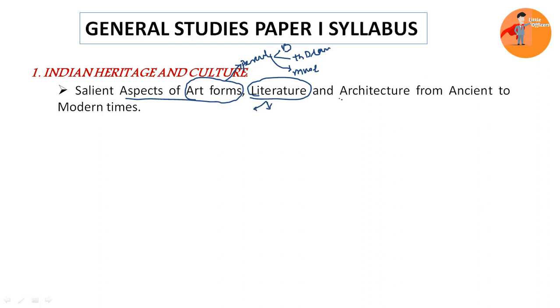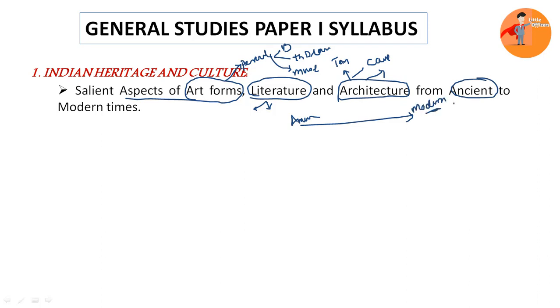Then you have architecture, particularly here you will be looking at temple architecture, cave architecture, and even modern architecture, etc. So these things, and we have to cover from ancient times to the modern times. That is, on a time scale you have to cover from ancient times to the present times, that is modern times. Okay. So this is the section related to Indian heritage and culture.